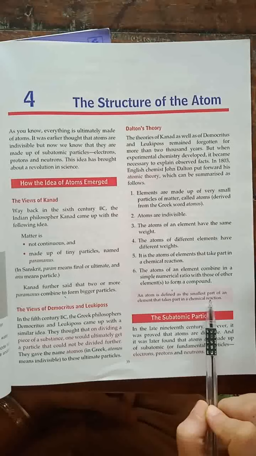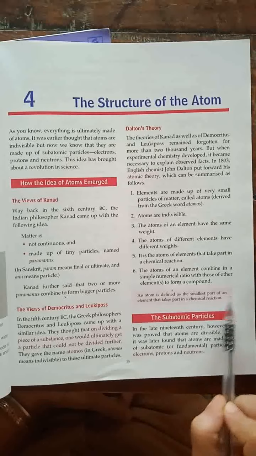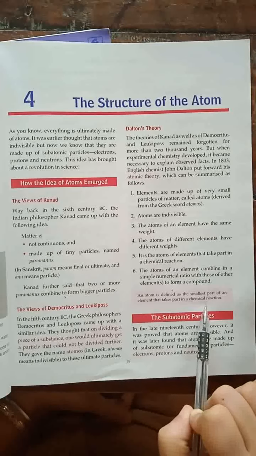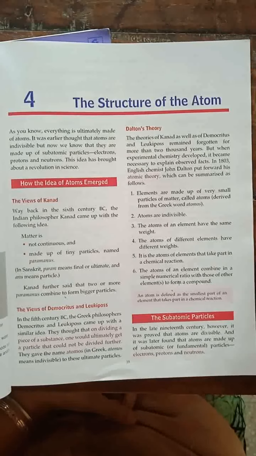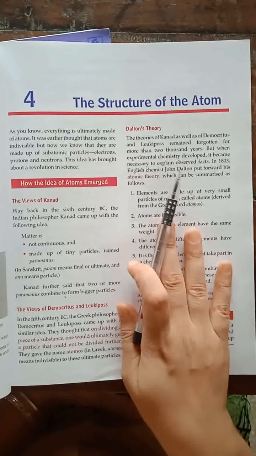So what did we get? We got the definition of atom. What is an atom? An atom is defined as the smallest part of an element that takes part in a chemical reaction. It is the smallest particle of an element that takes part in a chemical reaction. Understood about Dalton's atomic theory?